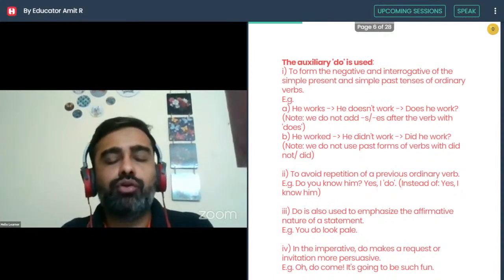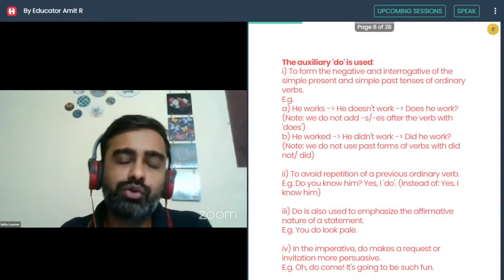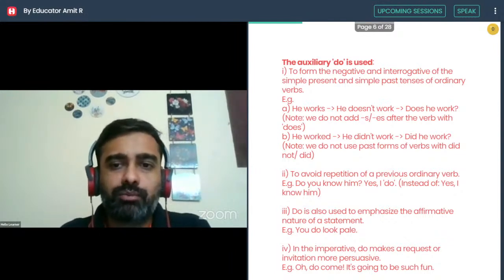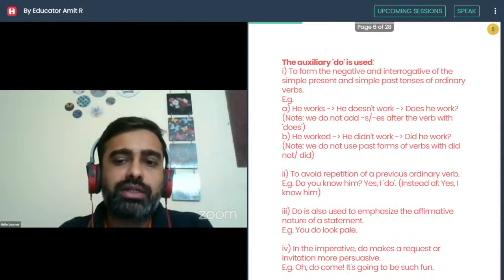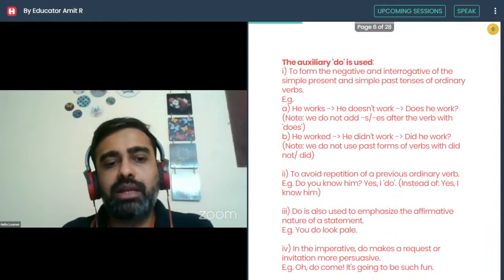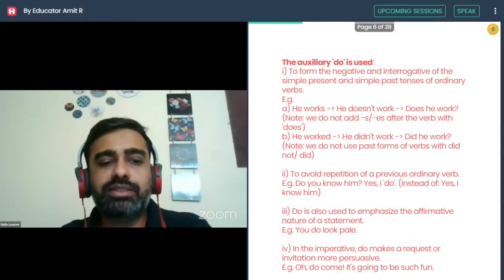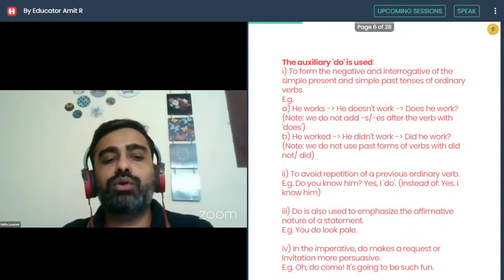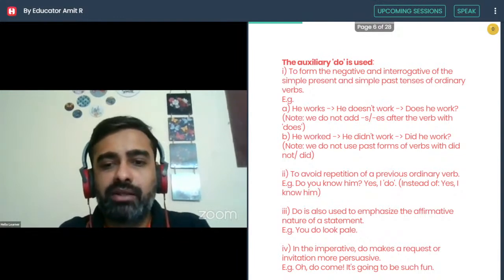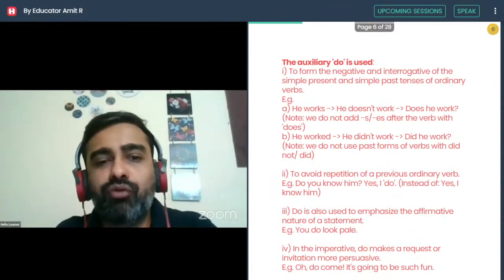So your question about using the modal verb being right and do being incorrect, that's wrong. You can use do as well, is the point I'm making. You can use the modal verb, but it's not incorrect to use do in this case. In the imperative, do makes a request more persuasive. Do makes a request or an invitation more persuasive. I have already requested you to attend the party, I am just persuading you. That does not mean I'm forcing you to attend.